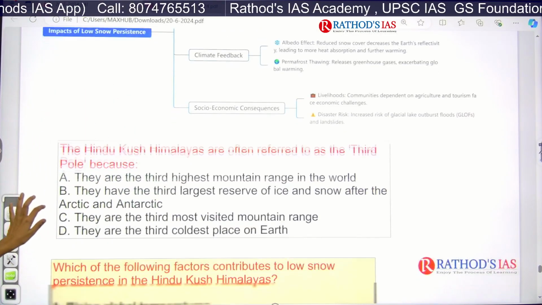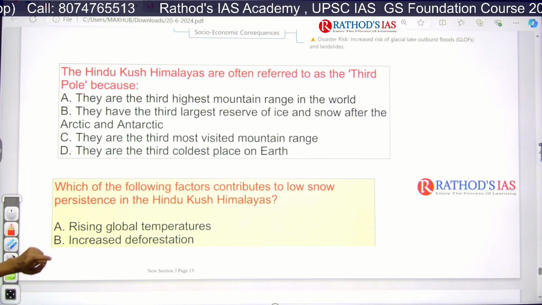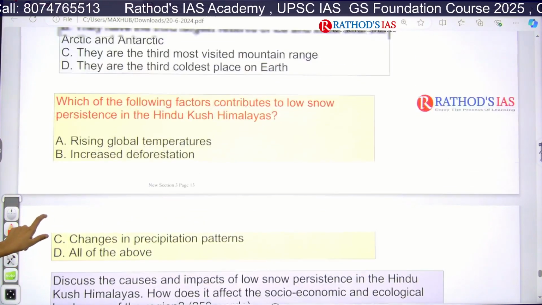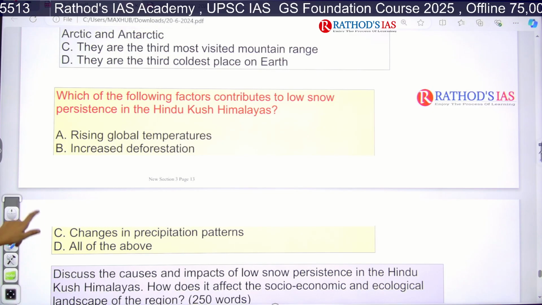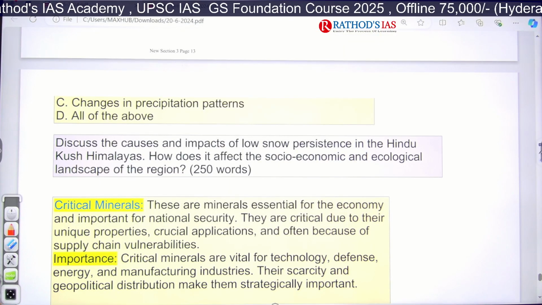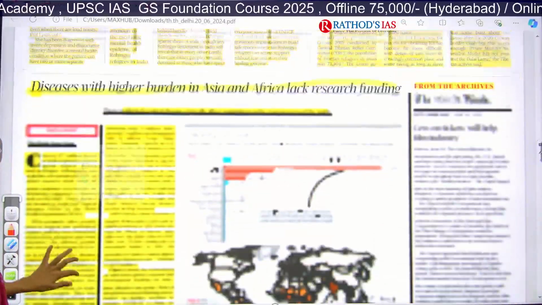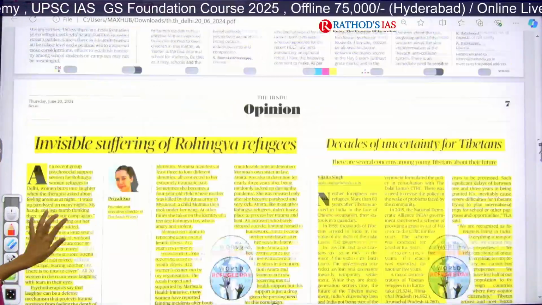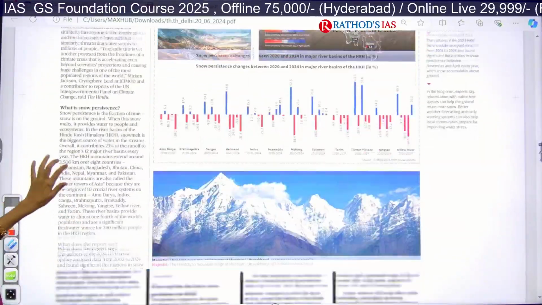Okay, and I want to give you a prelims question. So see this question, tell me the answer. And next question, which of the following factors contributes to low snow persistence? And I want to give you one mains question. Okay, done. That's it. And you can move on to text and context. I discuss this topic.